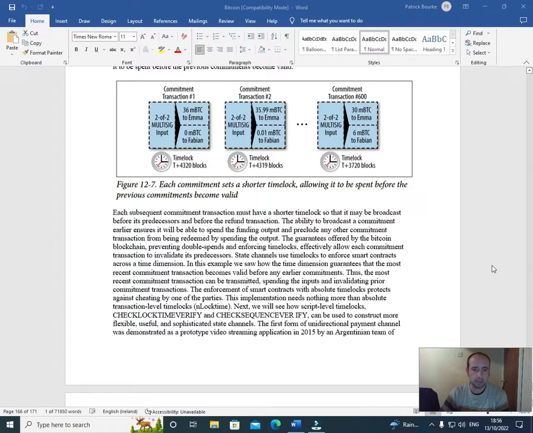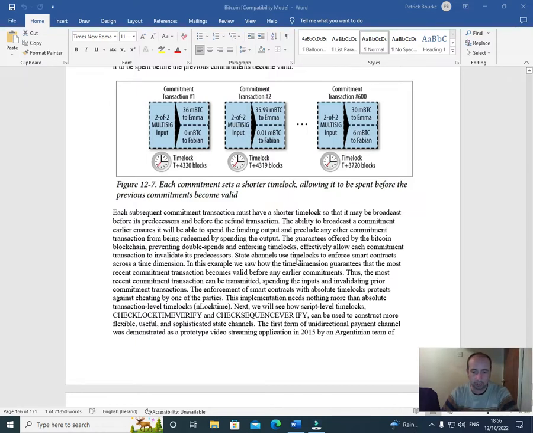Each subsequent commitment transaction must have a shorter time lock so that it may be broadcast before its predecessors and before the refund transaction. The ability to broadcast a commitment earlier ensures it will be able to spend the funding output and preclude any other commitment transaction from being redeemed by spending the output. The guarantees offered by the Bitcoin blockchain, preventing double spends and enforcing time locks, effectively allow each commitment transaction to invalidate its predecessor.